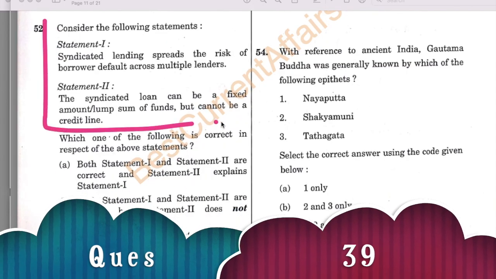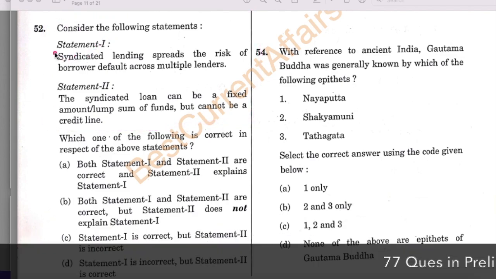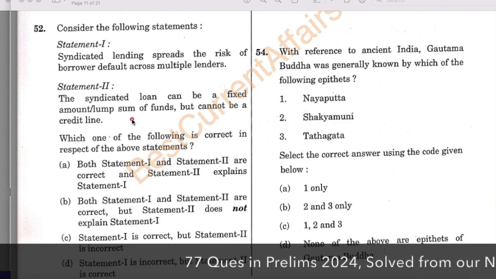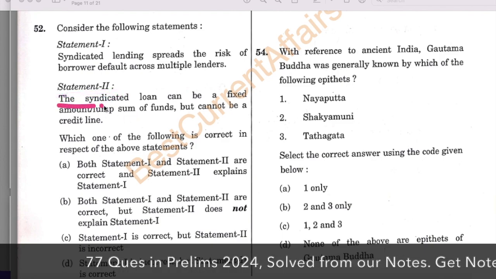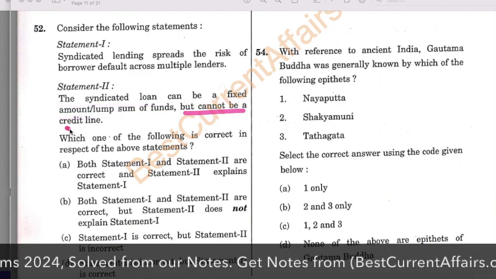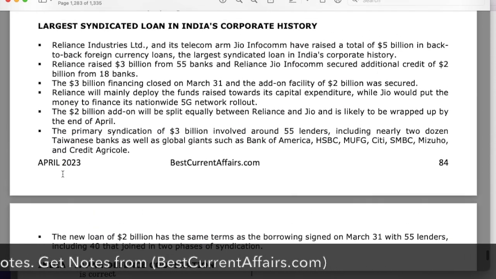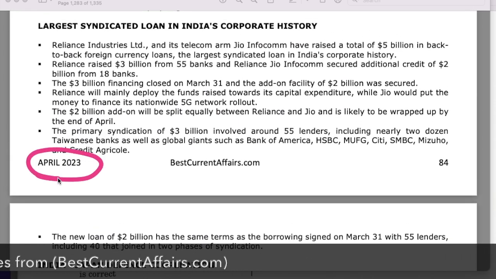Next question. Consider the following statements about syndicated loans. Statement 1 and statement 2 are there. Now check the second statement first, that a syndicated loan can be a fixed lump sum amount of funds but cannot be a credit line. This statement is wrong. Now see these facts in our books. This is our April 2023 current affairs book.